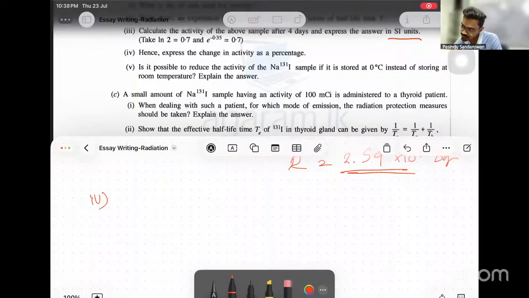Then 4. Hence, express the change in activity as a percentage. We know any change is written as final minus initial over initial value. Final value was 70. When we write final minus initial, we know these are about a decay, so the final value is a lesser value and you are getting a minus sign. To exclude that minus sign for the change, you have to put another minus sign since there is a decay. Minus sign means decay.